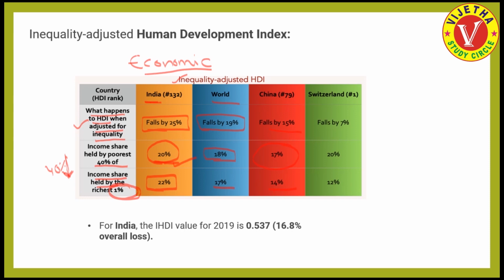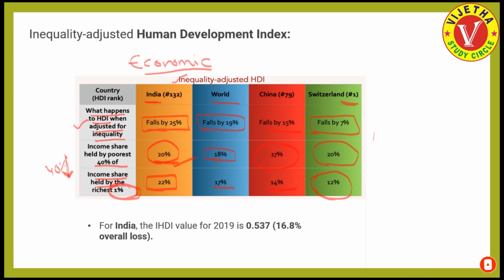And the topmost performer, Switzerland, also has inequality in the country. If we adjust the Human Development Index of Switzerland, it also falls by 7% in that Human Development Report. That means even the topmost performing country suffers from inequality.